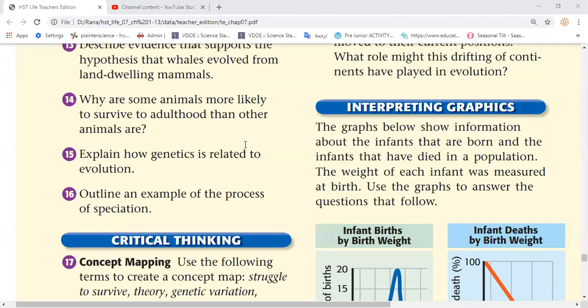Yes. Question 16: Outline an example of the process of speciation. Who can answer that question? Yes, Salma.